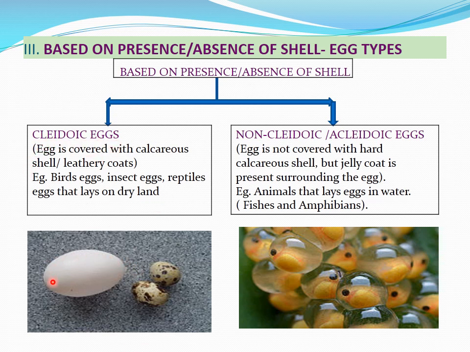In this figure we can see the egg which is made up of shell. Those eggs we can call cladoic eggs. Non-cladoic or acladoic eggs are not covered with a hard calcareous shell, but a jelly coat is present surrounding the egg. That's why these animals can lay the eggs in water. Example, fishes and amphibians. You can see in this figure the eggs are not covered with a hard shell, but the jelly coat is present surrounding the egg. It mainly facilitates buoyancy, so they can float on the surface of water.